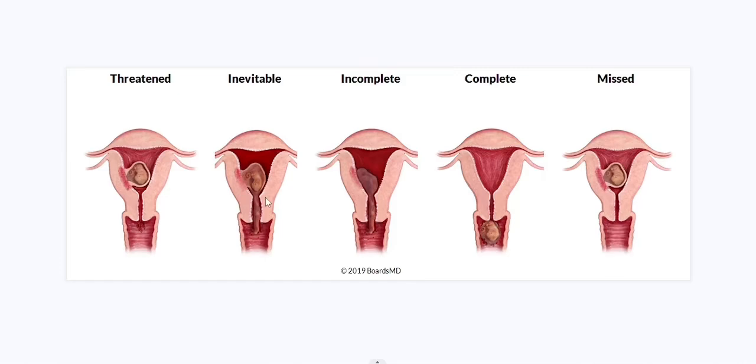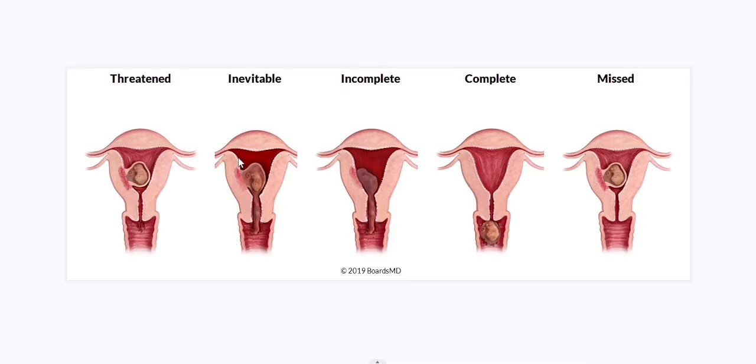And you can see the inevitable abortion. The inevitable abortion is a clinical type of abortion where the changes have progressed to a state from where continuation of pregnancy is impossible. In the threatened abortion, there is slight placental separation, slight bleeding, membrane intact, and orifice closed. While in the inevitable abortion, it is a state from which the continuation of the pregnancy is impossible.